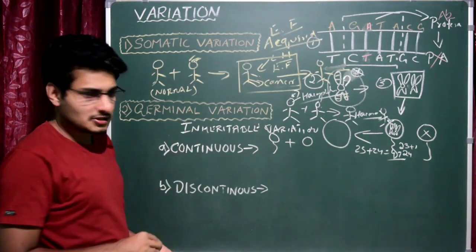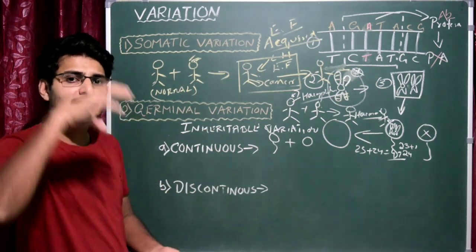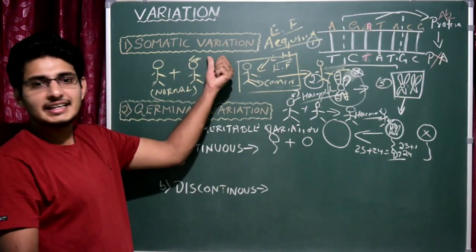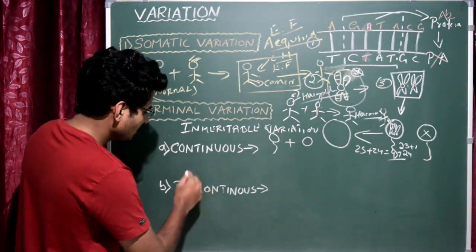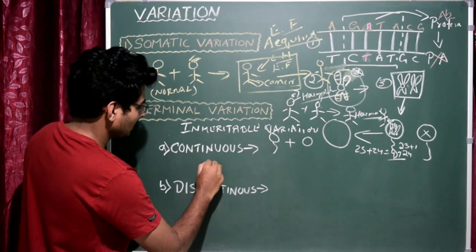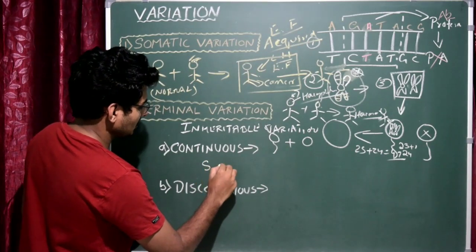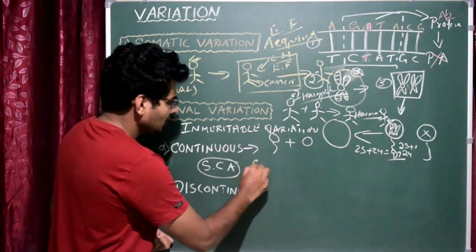Okay, there are two types. One is continuous, the other one is discontinuous. One thing to remember, this is hereditary. In this case, it is not hereditary. That's it. In continuous variation, let us take one example, sickle cell anemia, which is also a genetic disorder. Sickle cell anemia.